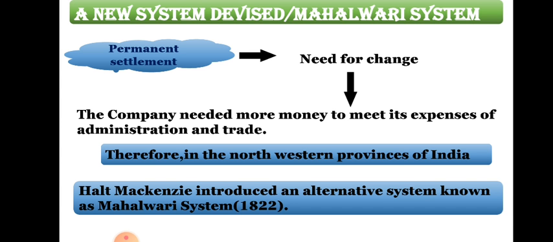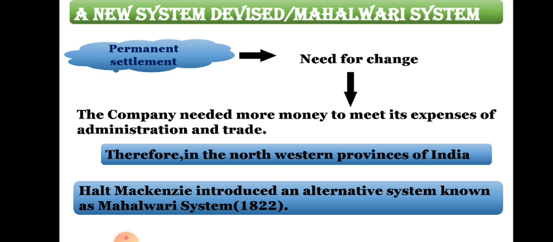As well as, in the permanent settlement the revenue was fixed permanently. So even if the farmers produced well, the Britishers used to get only a limited amount of revenue. So the company needed more money to meet its expenses of administration and trade.